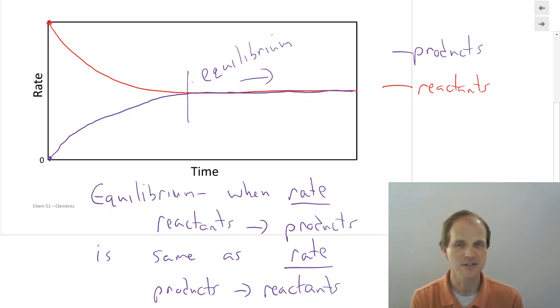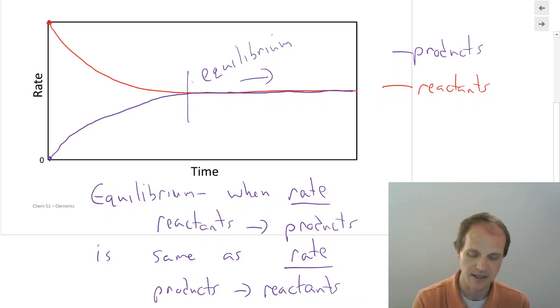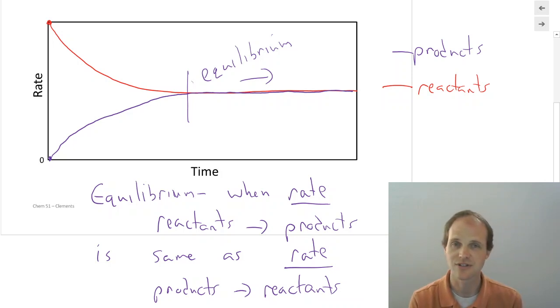And we kind of mentioned that when we talked about mechanisms in the kinetics chapter. We said, hey, those equilibrium things, let's say those two rates are going to be equal to each other. Okay, so this is the actual rate, molar per second or molar per hour or whatever units you're using for your rate. All right, so that is an important thing. It's not when the concentrations are equal when we've reached equilibrium. It's when the concentrations aren't changing and the rates are equal.